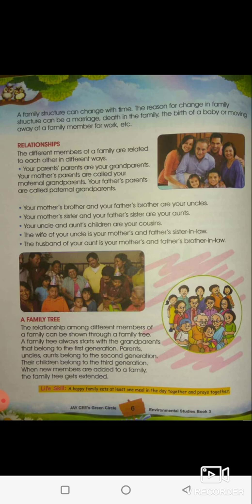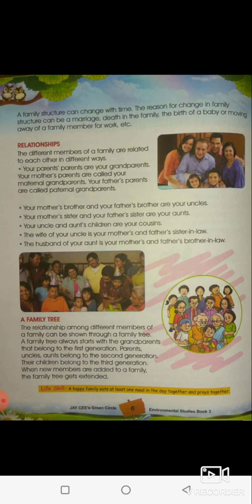Your mother's brother and your father's brother are called uncles. Mummy ka bhai or father ka brother, also called uncles. The same way, your mother's sister and your father's sister are called your aunts. How do you call them? Auntie, aunts, like that.